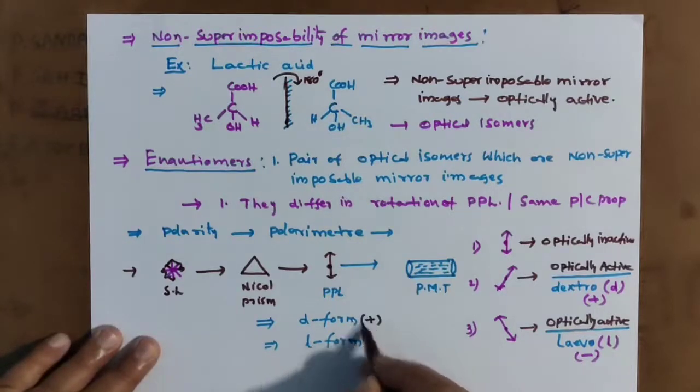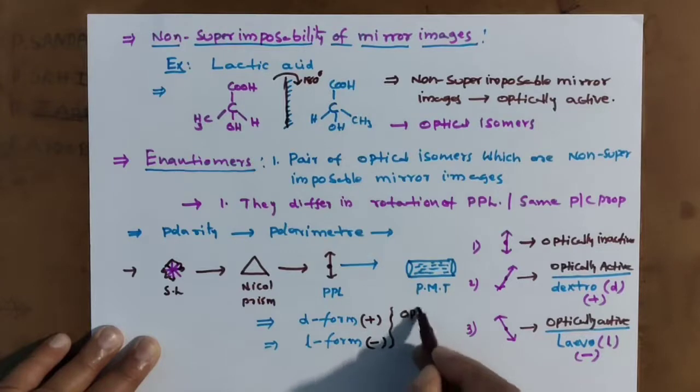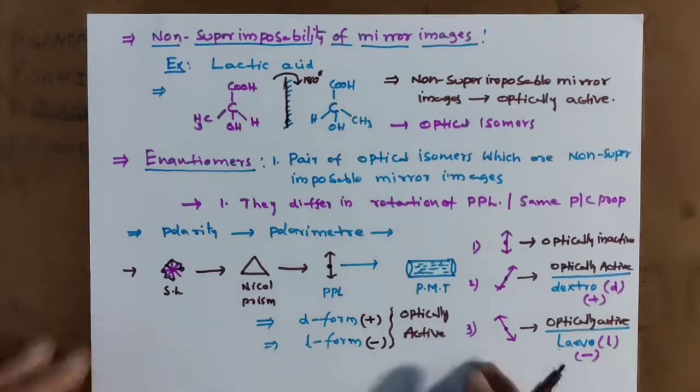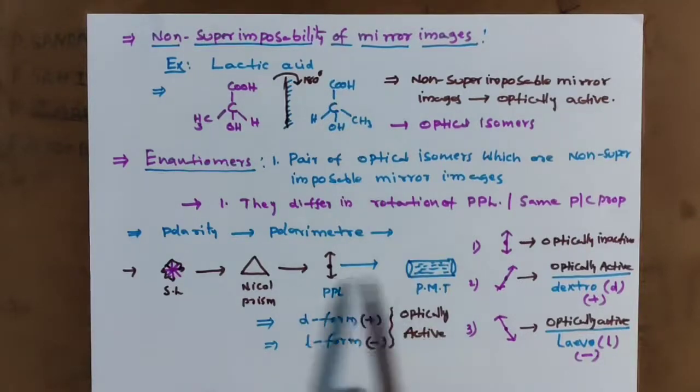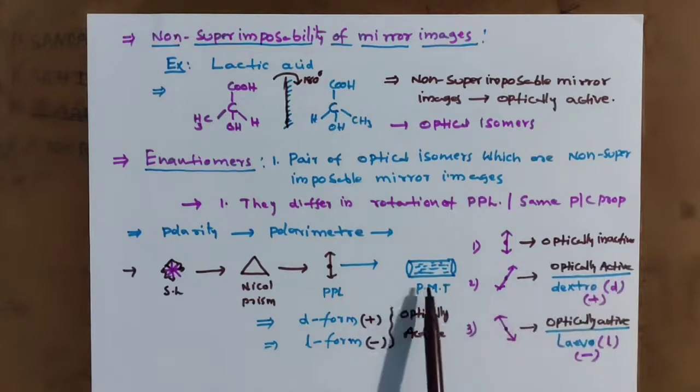Dextrorotatory is positive, levorotatory is negative. These two are optically active. If the light is not affected, that is optically inactive. Like this they decide whether the compound is optically active or not.